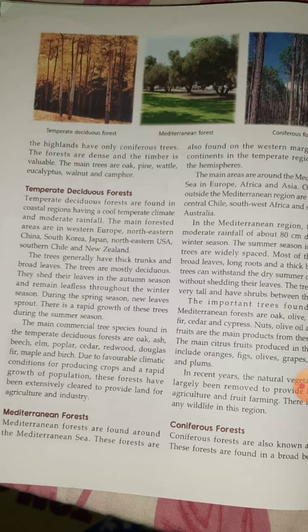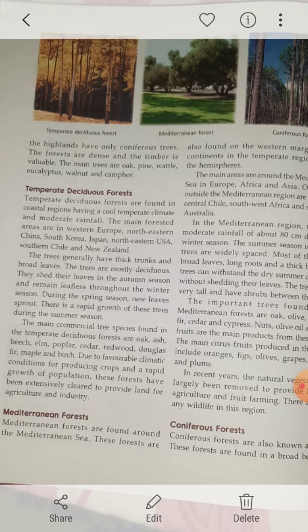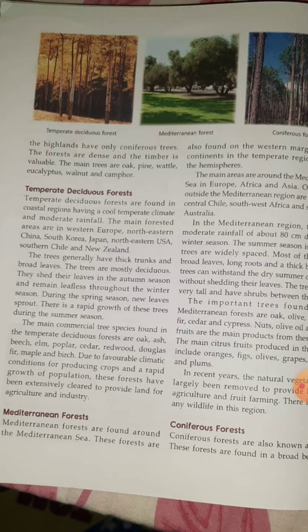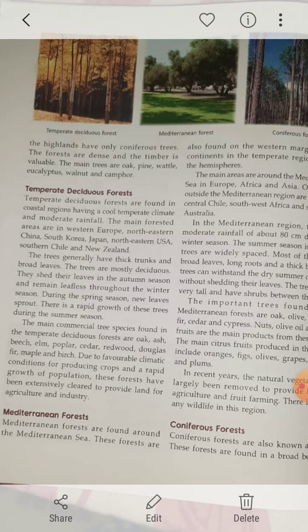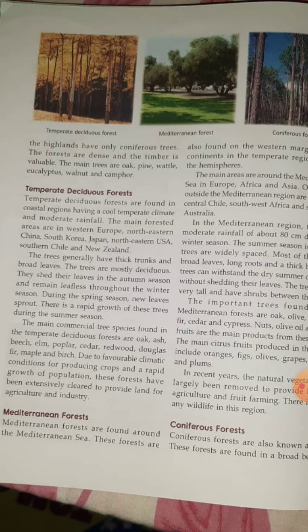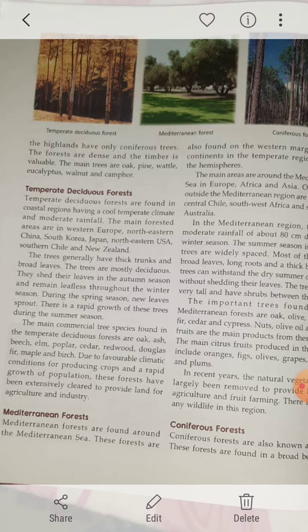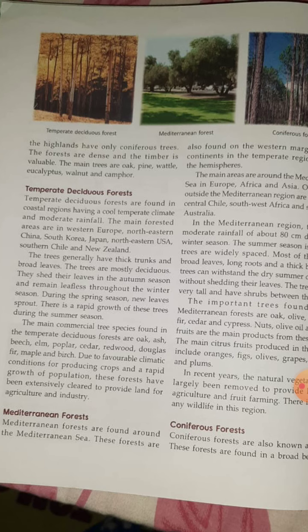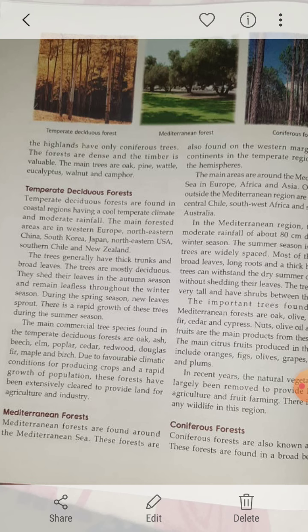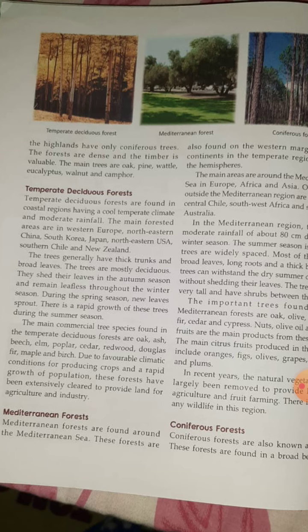Now, temperate deciduous forests, they are found in the coastal region having a very cool temperate climate and moderate rainfall. You can find this in China, Korea, Japan, USA, Chile and New Zealand. Now these trees generally have a very thick trunk and broad leaves. Trees are mostly deciduous. They shed their leaves in the autumn season and remain leafless throughout the winter season.